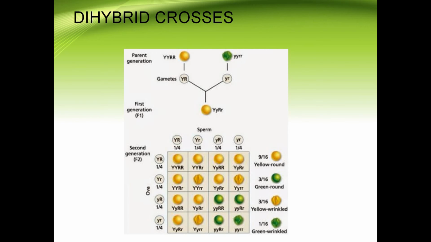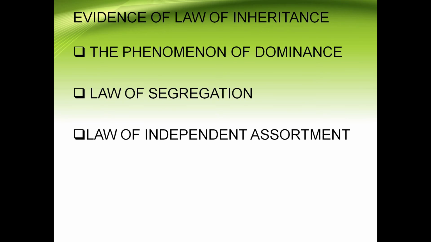So this is about dihybrid cross. Next we have evidence of the law of inheritance. Mendel was the first to explain inheritance. Here, inheritance is the transmission of characters from parents to offsprings, from one generation to another generation. Mendel was the first to explain the mechanism of inheritance by his experiments with pea plant.